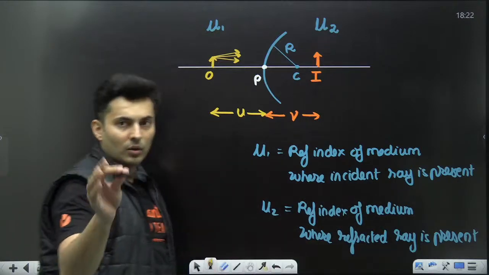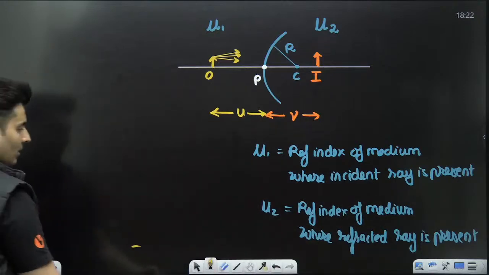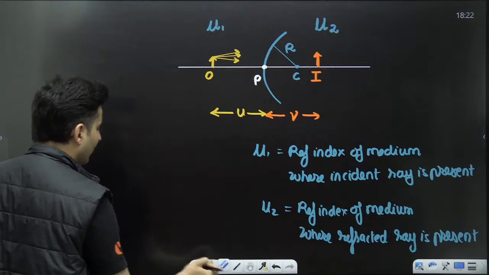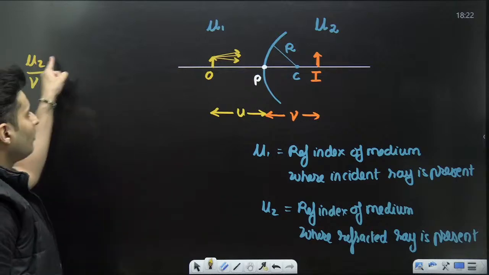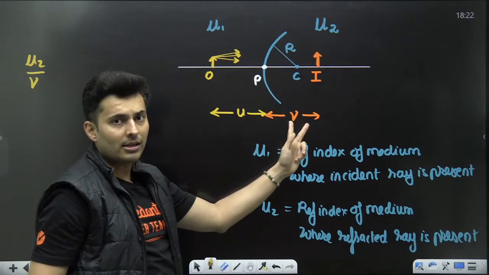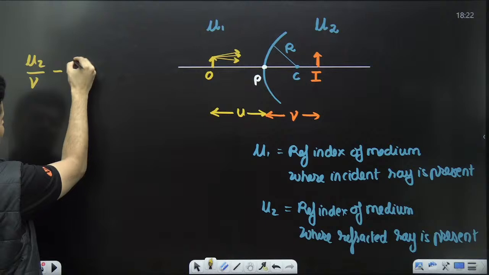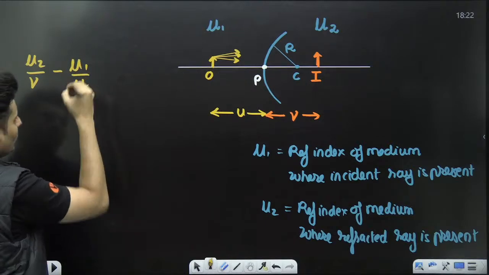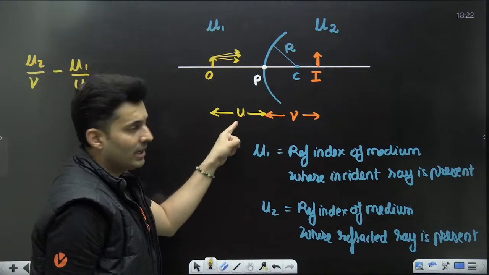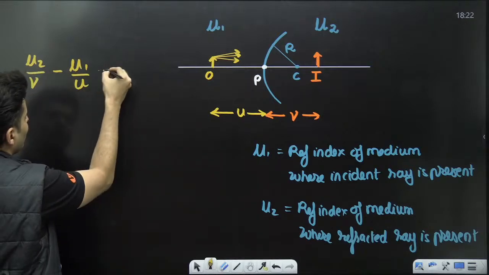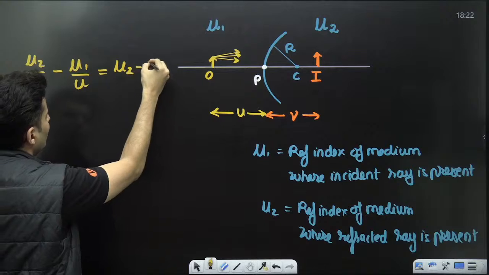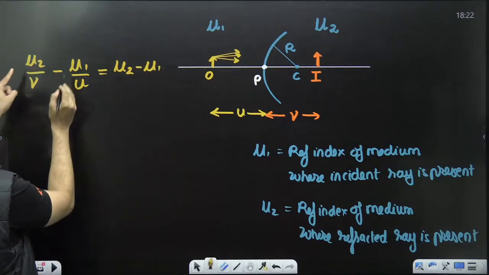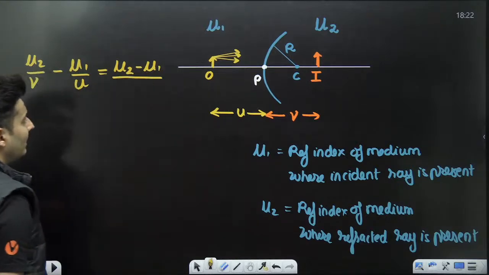Then the formula looks something like this. Observe it carefully. It is mu2 by V minus mu1 by U is equal to whatever you wrote first and then next, same order you follow: mu2 minus mu1, but that is a common denominator.